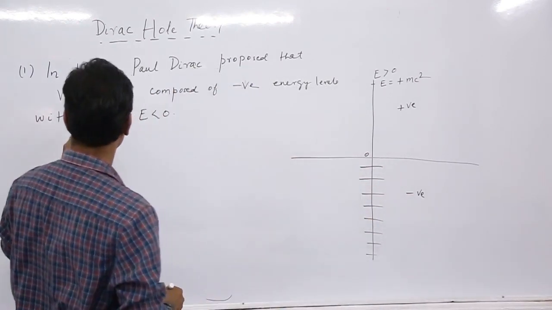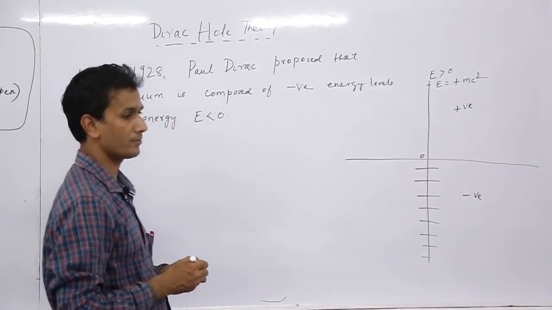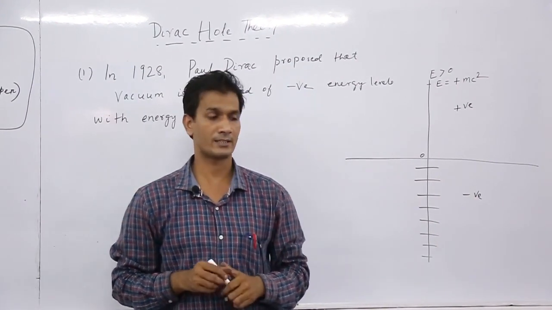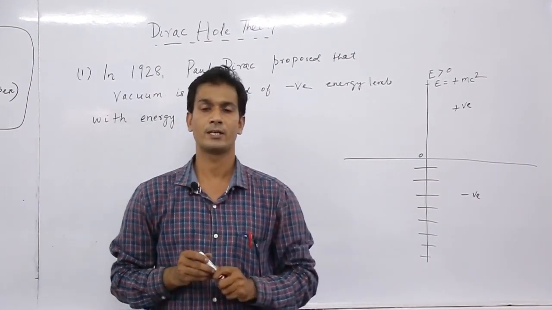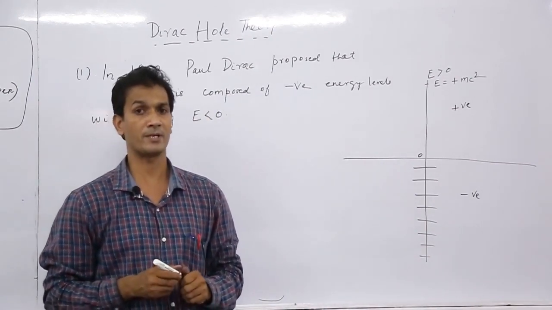So in 1928, Paul Dirac proposed that vacuum is composed of negative energy levels with E less than 0, and each level is filled with 2 electrons having opposite spins.